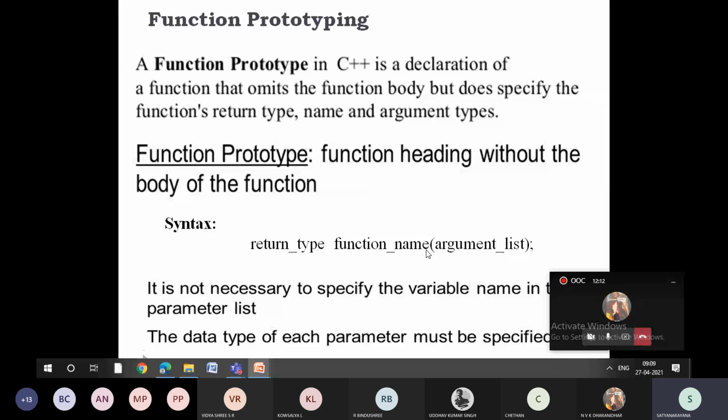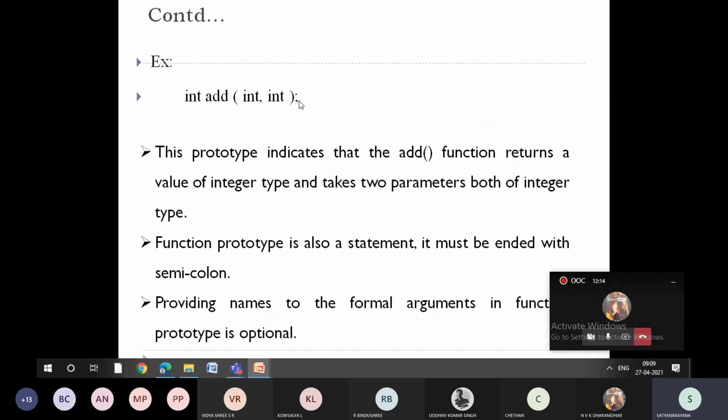Now we will see an example of function prototyping. The return type of the function is integer. The function name is add, and we are going to pass two parameters of type int. This is how we write the function prototype. When you write the prototype, you put a semicolon at the end because we are just declaring the function. Nowhere are we using that particular function yet; it will be used later. That's why we put the semicolon.